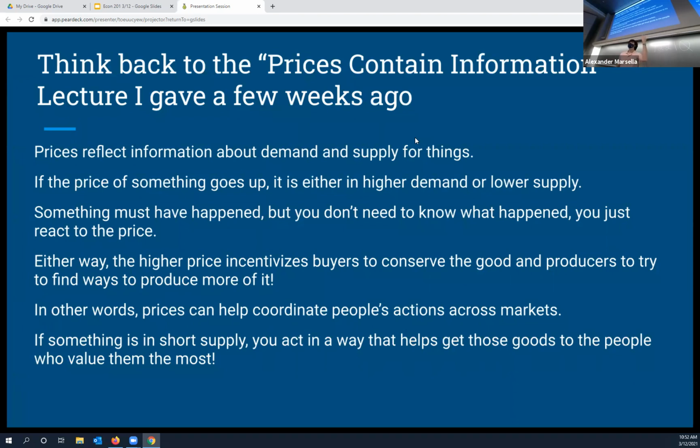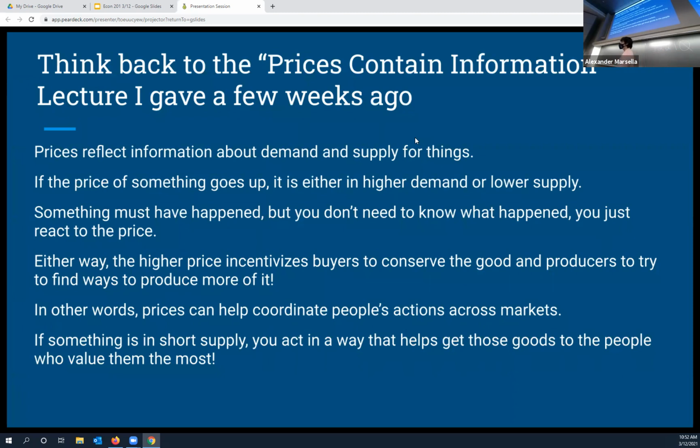People just see that the price goes up, so they consume less. And the people who value it the most still buy it at the higher price. And if you're a producer, if you're a farmer, you're more incentivized to try to grow coffee beans if you can. So prices can help coordinate people's actions in response to changes in supply and demand.